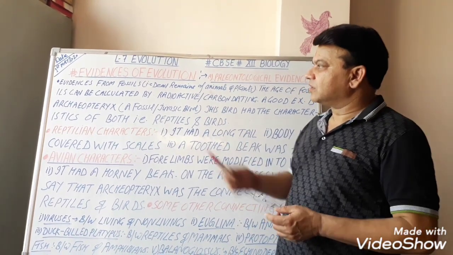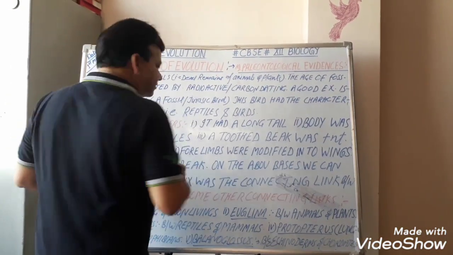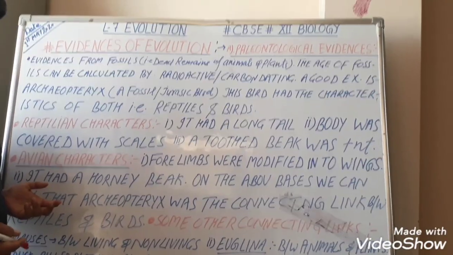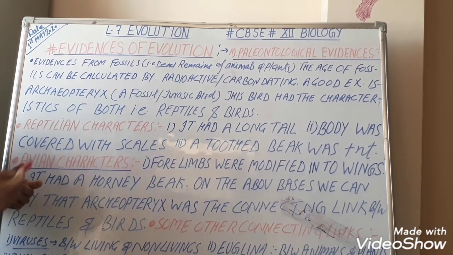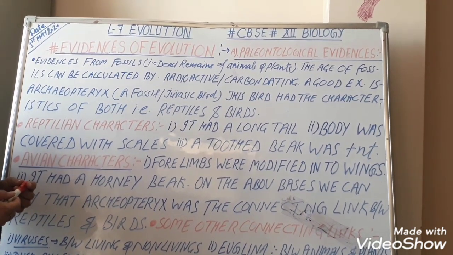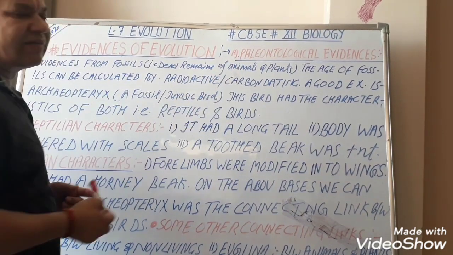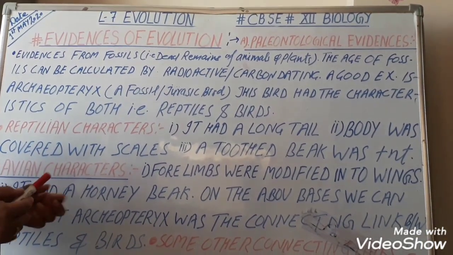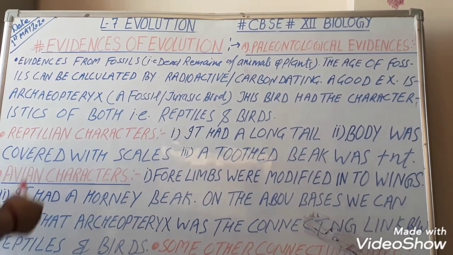We study about the evidences of evolution. That is, evolution happened. So in this regard, a lot of evidences are there. First of all, we study about the paleontological evidences. Paleontology is the branch of biology which deals with the study of fossils.